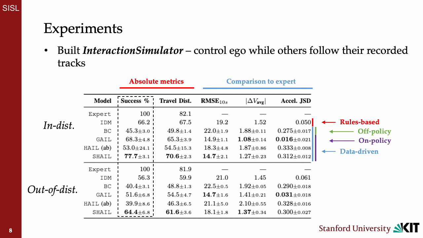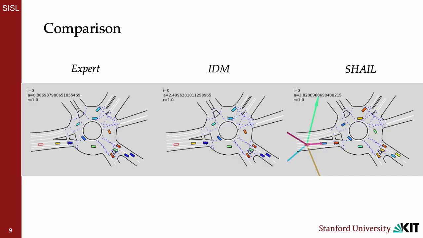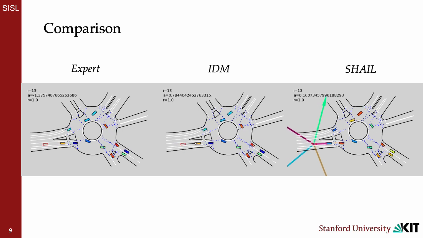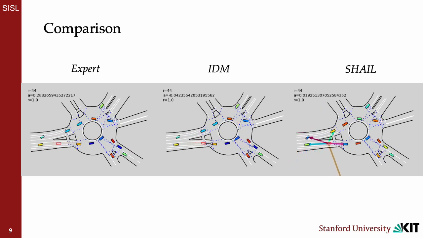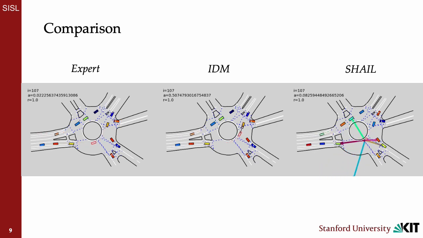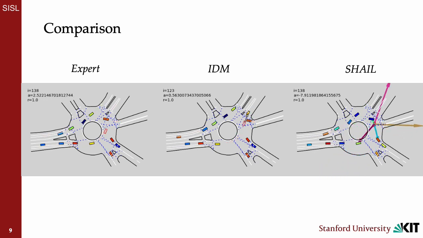Overall, we demonstrate that SHAIL, even with very simple control options, provides superior absolute performance and similar comparative performance for both in-distribution and out-of-distribution testing. Finally, we show a scenario comparing the outcomes of the true expert, the rules-based model, and SHAIL, seeing that SHAIL looks more similar to the expert and is also able to use its safety layer in order to avoid a collision.